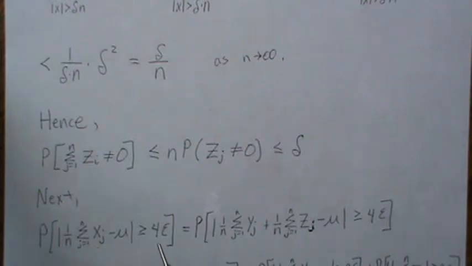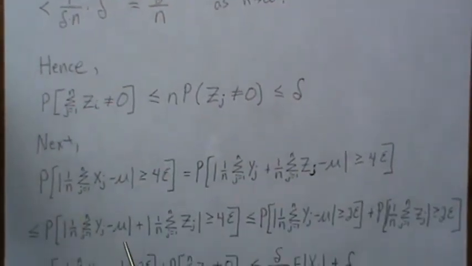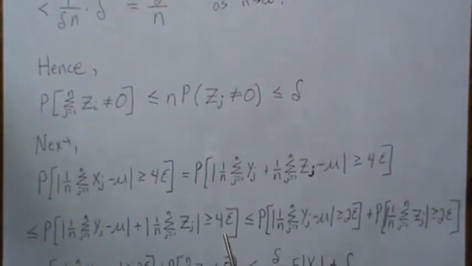We want to show this probability goes to 0. If we can show that, then the mean converges in probability to mu. And we're going to show that this is greater than some really small number, say 4 epsilon. Okay. Well, here we replace xj by yj plus zj, because these are equivalent to xj. Now, what we do is we take this minus mu in with this, and then we take the absolute value of each of those, and so that's going to be greater than this quantity here, the absolute value of this plus the absolute value of this, greater than 4 epsilon.